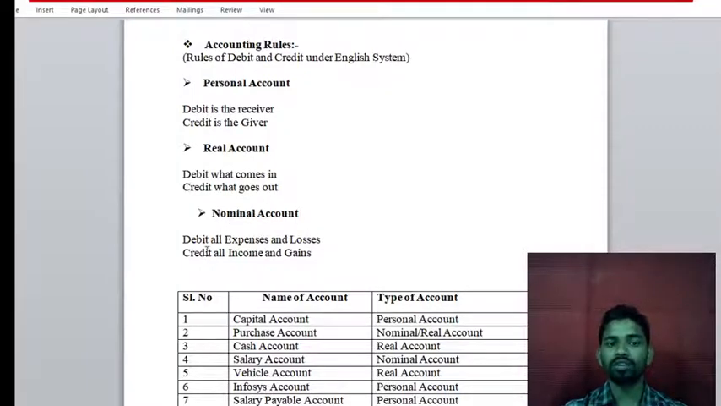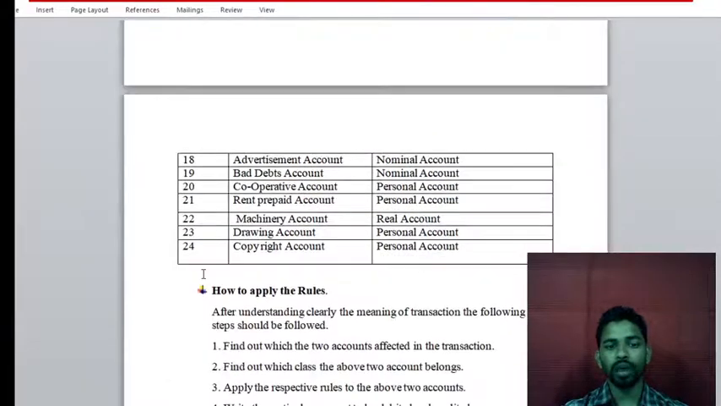For the nominal account, debit all expenses and losses. It means whatever expenses as well as losses are incurred in the business, we record on the debit side. And whatever income as well as gains we get in the business, we record on the credit side. So these are the rules of accounting. Now we will see one more example of how to apply the rules.